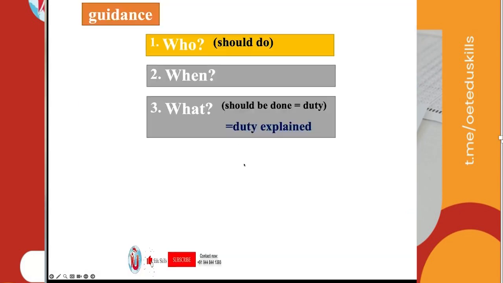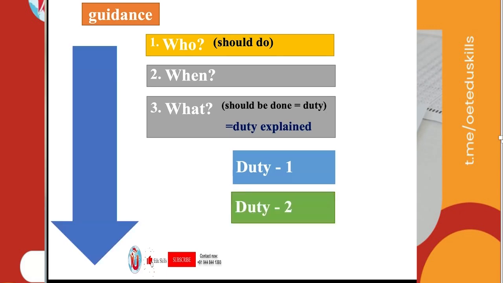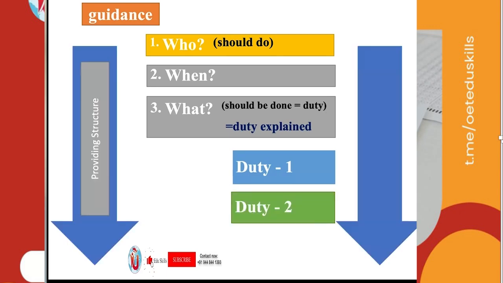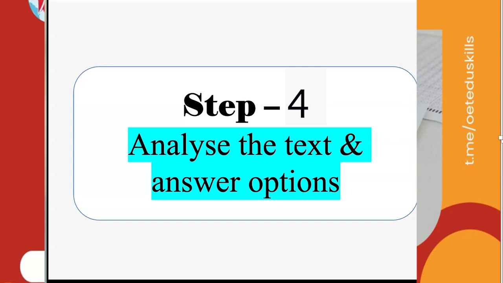Second one, when the thing should be done, the duty or the particular thing they have said, when it should be done, what should be done, duty explained, duty 1, duty 2. Then if you have duty 3, one of these must be the answer. This is providing structure of the paragraph. This I have put in a schema now. Analyze the text and answer options.